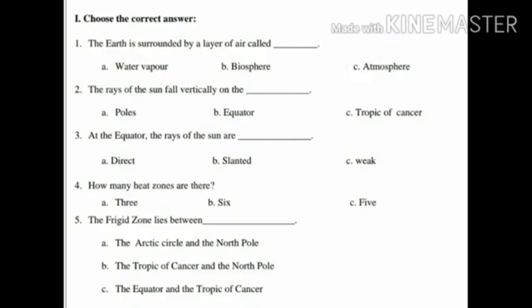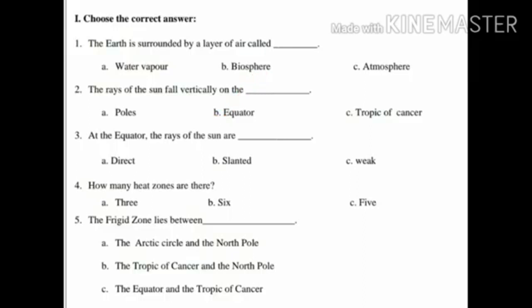Second question, the rays of the sun fall vertically on the dash. Option A, poles. Option B, equator. Option C, Tropic of Cancer. Children, what is the answer? Yes, the answer is option B, equator. Children, the rays of the sun fall vertically on the equator.